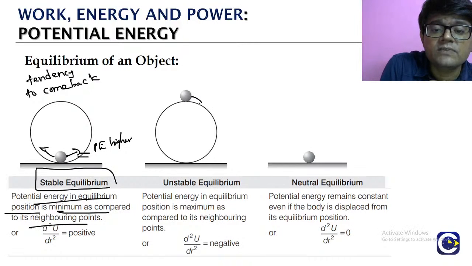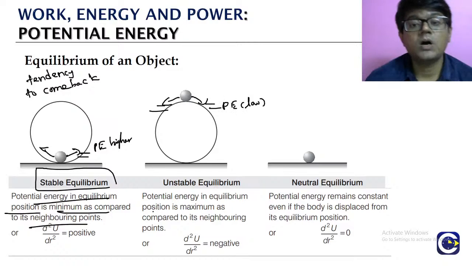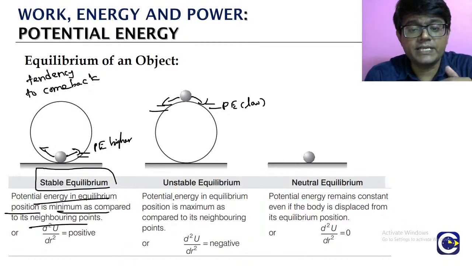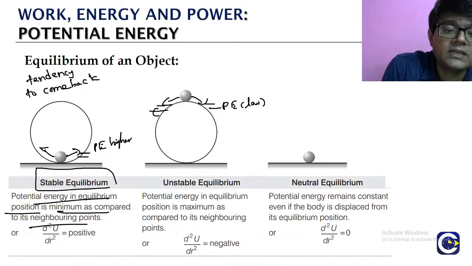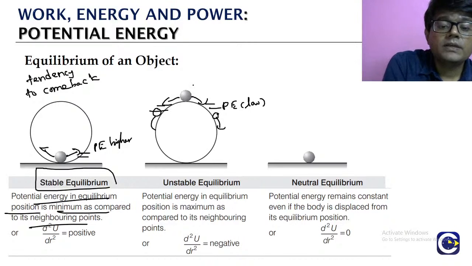If you just give some disturbance to this side or this side, it will go to points where the potential energy is lower. Remember, always in the universe, everything wants to go from high energy to low energy. So we will see that this ball will start rolling down. Means if you give some disturbance, it will not come back. It will have a tendency to move away.